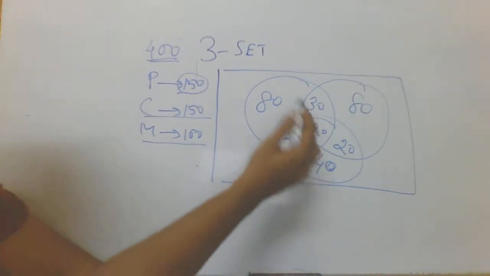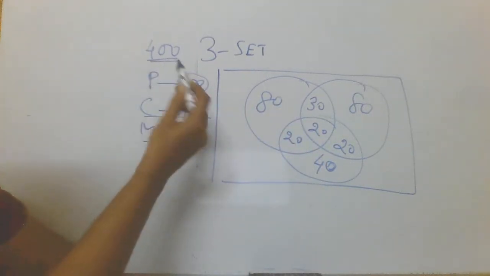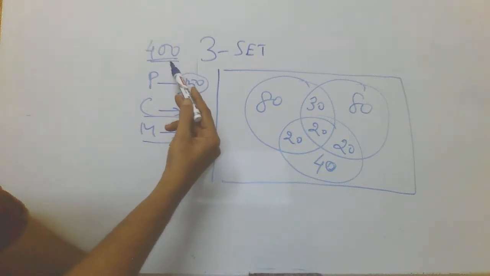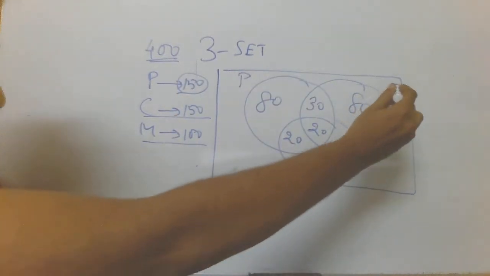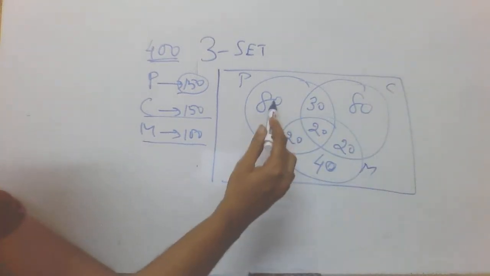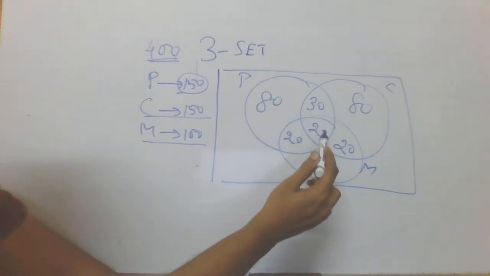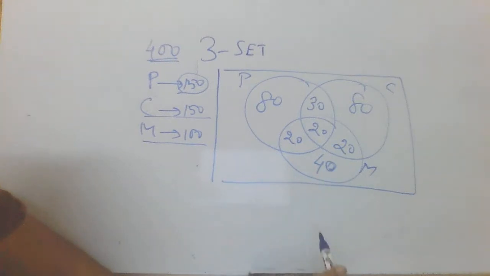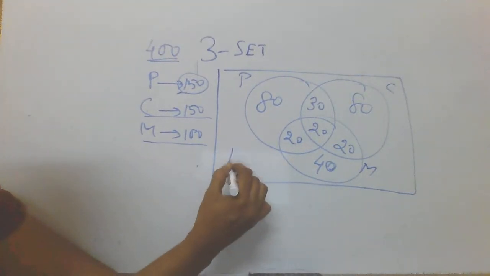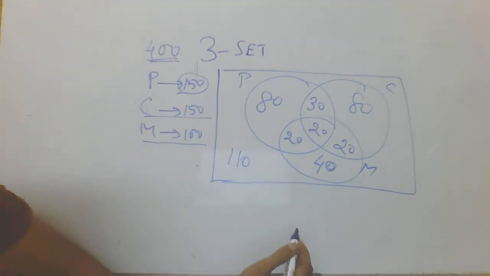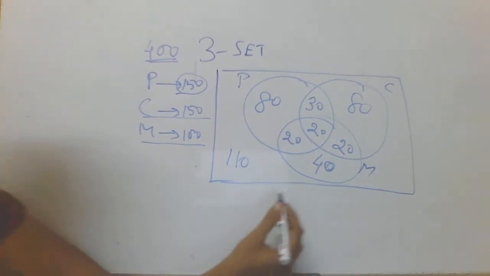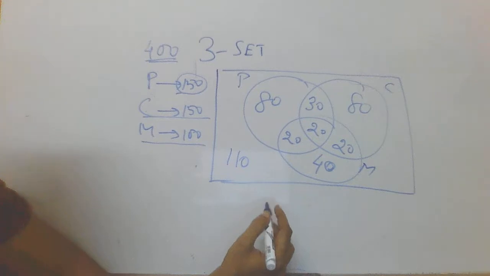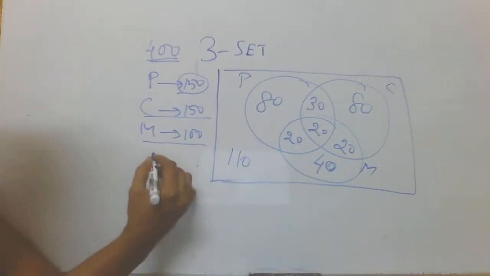As we have already specified that 400 students were in the survey, let us see the union of physics, chemistry and mathematics, which is 160 plus 50, 210, 230, 250, 290. That means the remaining 110 students who participated in the survey did not like any of the subjects. Now let us fix the exact values of certain expressions.